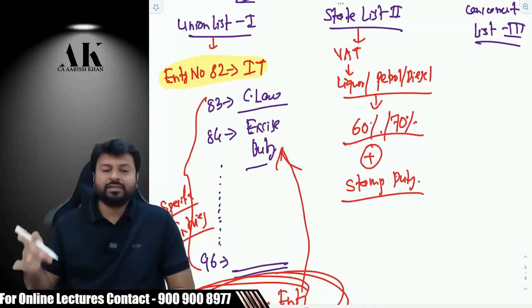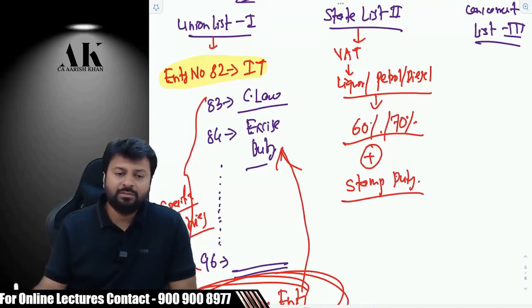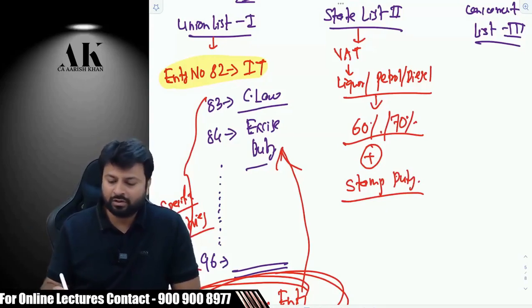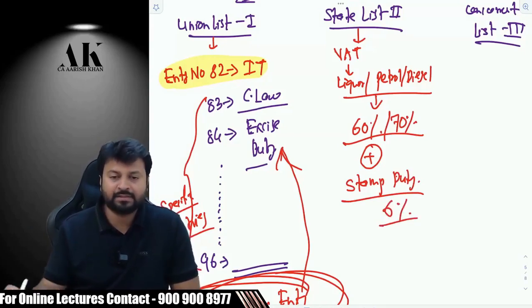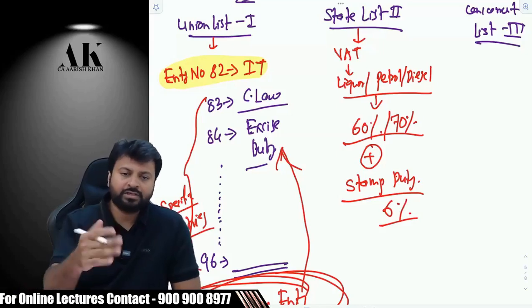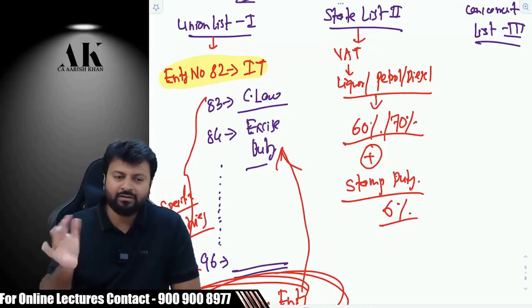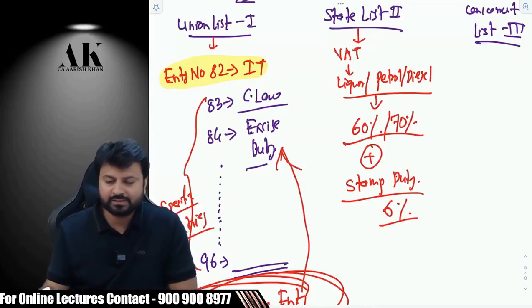Stamp duty on purchase or sale of what? Immovable properties, right? That is a very big amount here, considering the state to state law. In Maharashtra, in Mumbai, it is 6%. In your state, it might be some other rate. But somewhere around 4 to 6% it is there in most of the states.